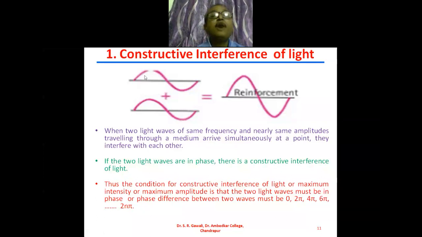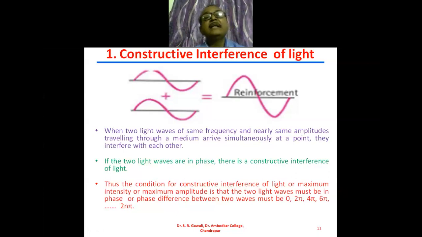So this is the point of maximum amplitude, and this is the point of maximum amplitude. What is the phase angle at this point? Phase angle is pi by 2. Here the phase angle is pi by 2. If we take the difference between these two phase angles, then it will be pi by 2 minus pi by 2. We get 0. What is the phase difference between these two waves? It is 0.